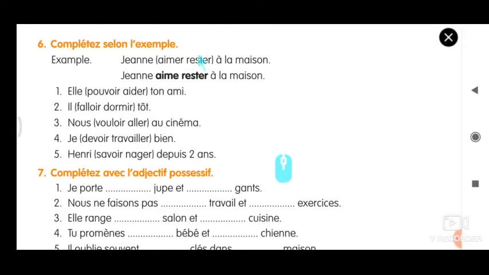Jean aime rester à la maison. If you see this sentence, there are two verbs. This is a main verb and this is a helping verb, or we can say a semi verb. Jean aime rester à la maison. There will be two verbs in the following 5 sentences, so you must know how to conjugate and which verb should be conjugated. So we will solve this exercise.